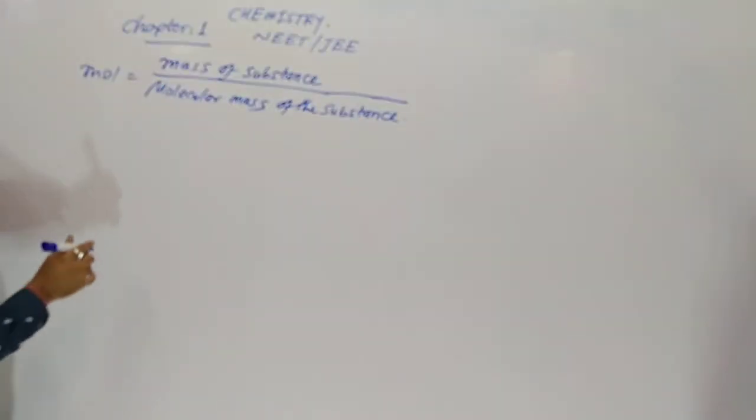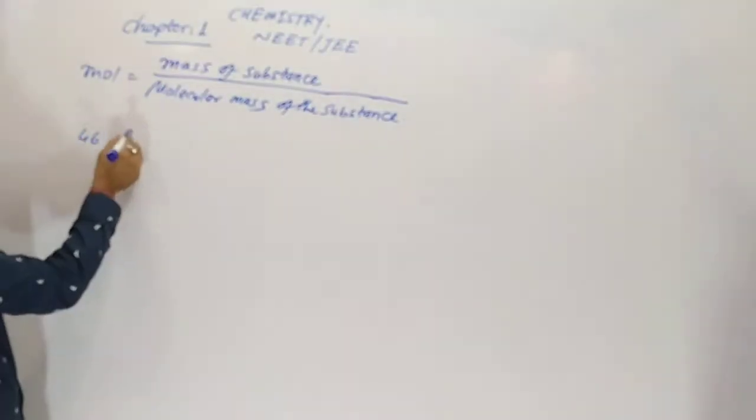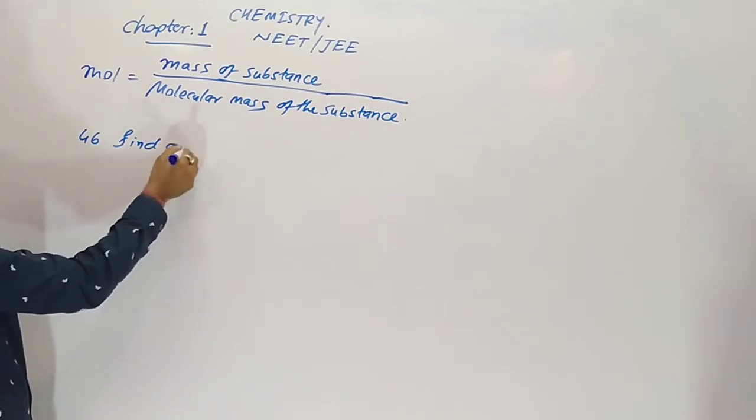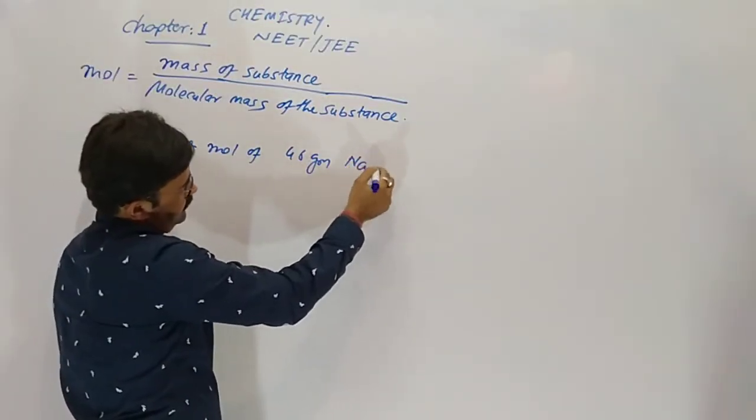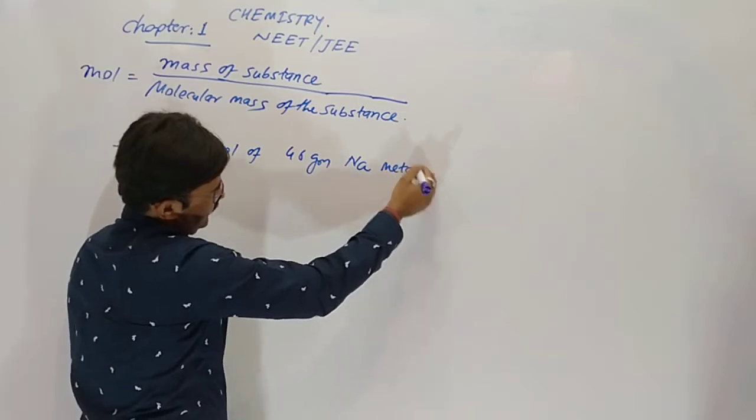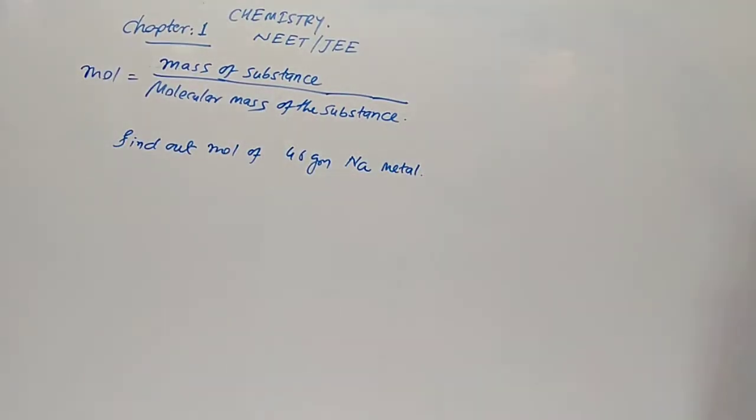Now I am telling you very clearly. Find out the mole of 46 gram sodium metal. We have to define the mole of the sodium metal.